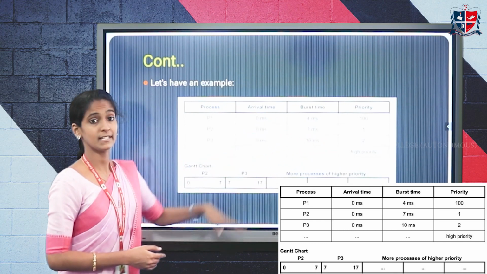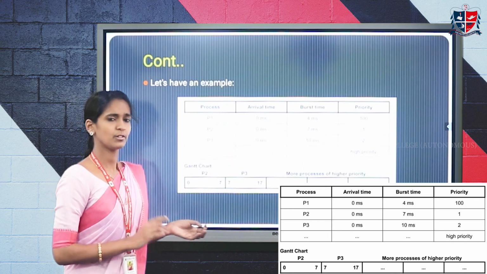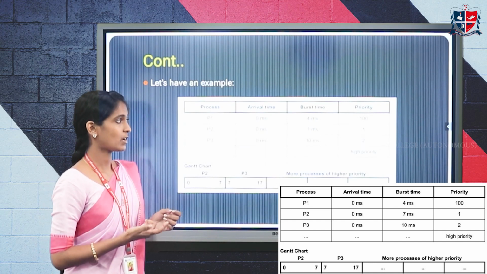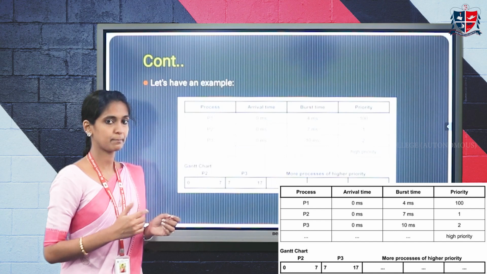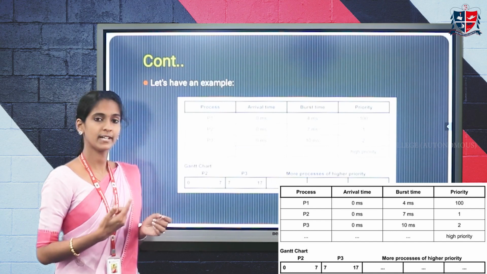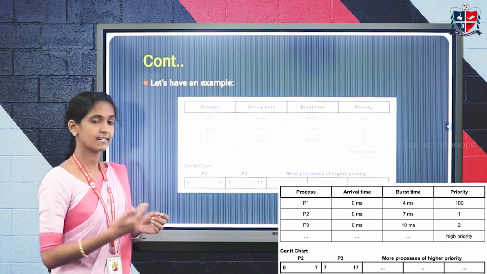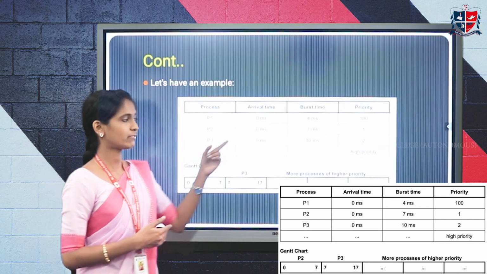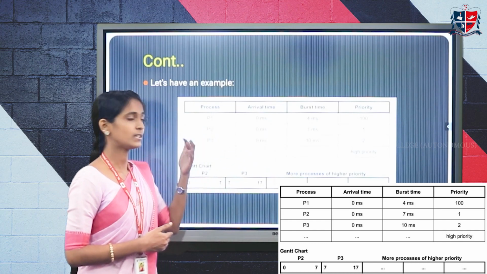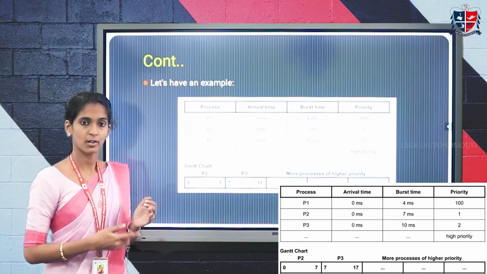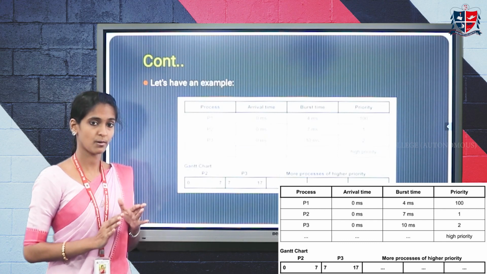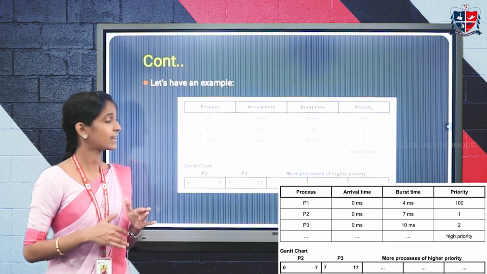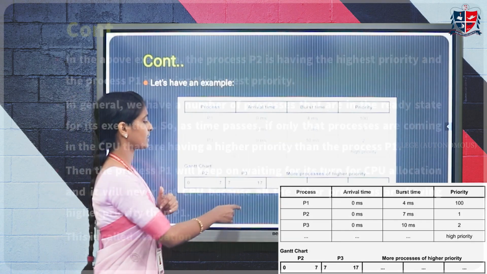Now the priority has been increased. You can design the period of time and the amount to decrease. Suppose you decrease by 5 units after every 5 units of time, then the priority of P1 becomes 95. Likewise, keep increasing the priority until P1 becomes a higher priority and gets into execution. This is the technique called aging.